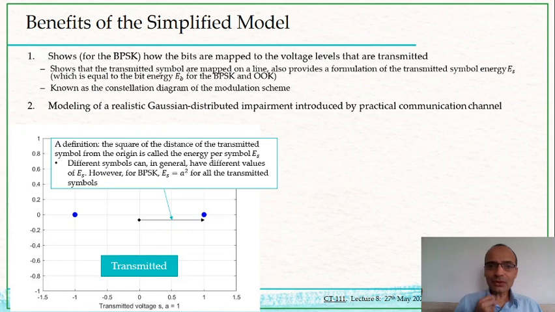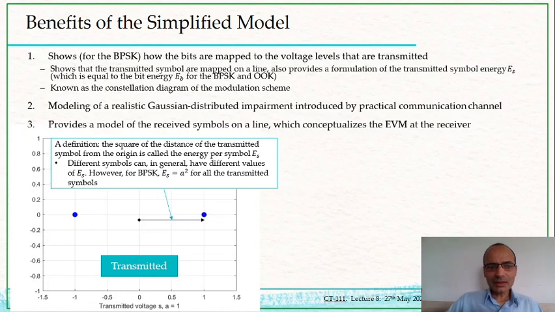This simple model also allowed us to encapsulate the effect of a channel, specifically the additive channel, that a lot of the times introduces noise which is Gaussian distributed. So that is another advantage that our simple model provides to us.